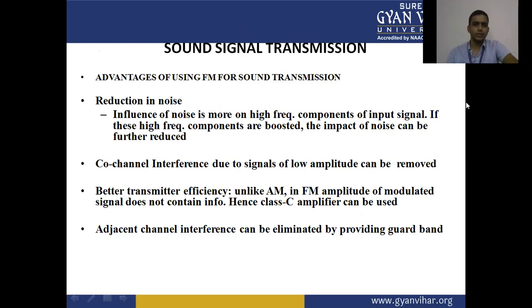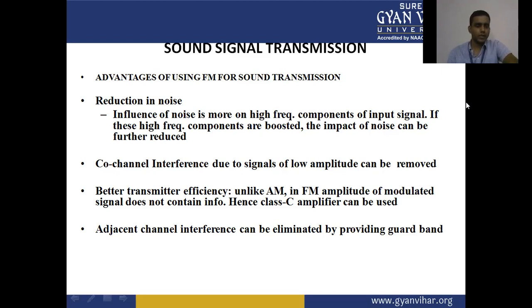Sound signal transmission. Advantages of using FM for sound transmission. Reduction in noise: the influence of noise is more on the high frequency components of the input signal. If these high frequency components are boosted, the impact of noise can be further reduced.